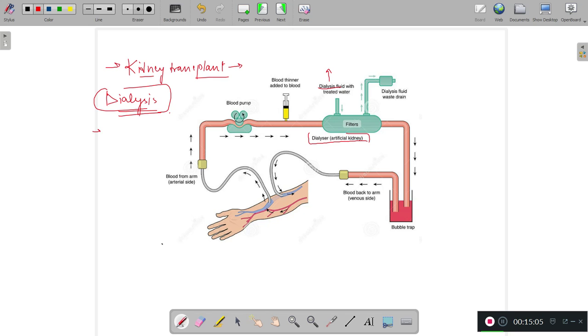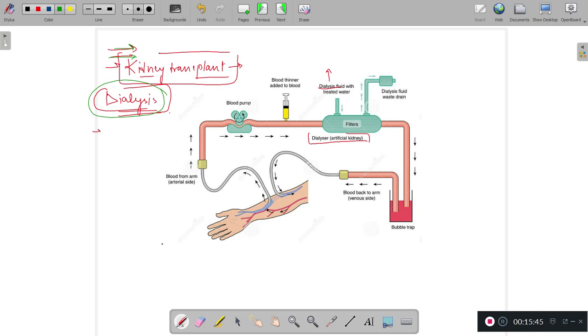This is the process till kidney transplant, because kidney failure is the problem where the kidney stops working. So the point is that the ultimate treatment for kidney failure is kidney transplant only, but it is not that easy, and that is why dialysis is there for the removal of the toxic substances from the patient's blood till the kidney transplant will be there. I think the structure will be clear to you and the mechanism as well.